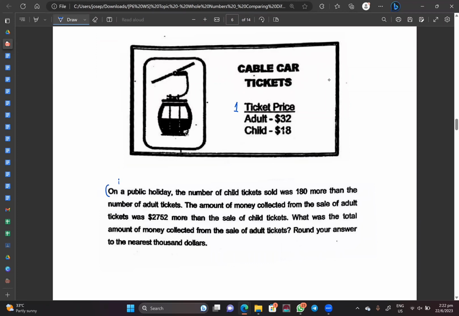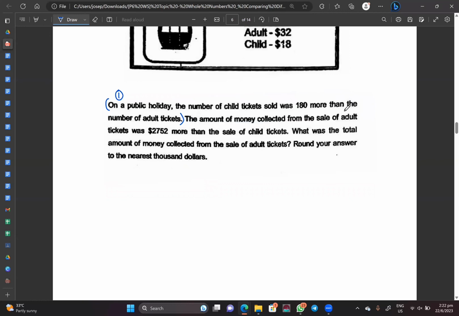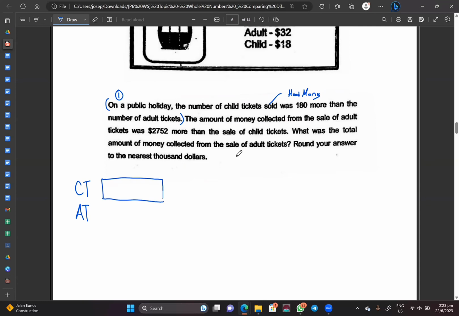Now once I'm done with this, I can read on to sentence number 1. It says that on a public holiday, the number of child tickets sold was 180 more than the number of adult tickets. That means to say this is my how many. So I like to put CT over here, AT over here. CT stands for child ticket, AT stands for adult ticket, correct? So the child ticket is 180 more. So we have 180 over here, and for adult ticket, it will be this much.